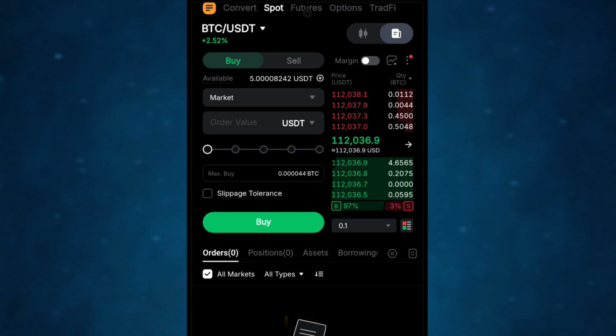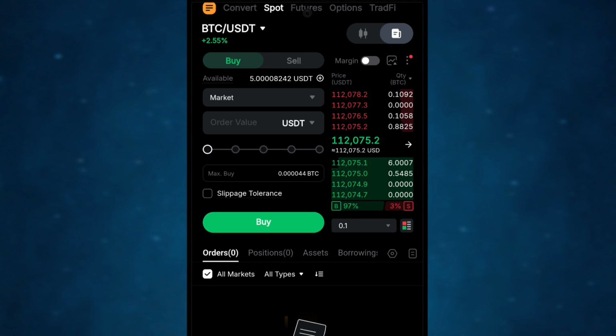So let me say this is Bitcoin, right? These are people that are buying. These are people that are selling. This red one, this green one are people that are buying, right? So let me see, Bitcoin is currently at 112,000, 0.46, right? So if you want to trade, you can actually buy Bitcoin right now. When the Bitcoin shifts to maybe 112,000.9, or 0.10, or even 112,001, you can actually sell and make money.